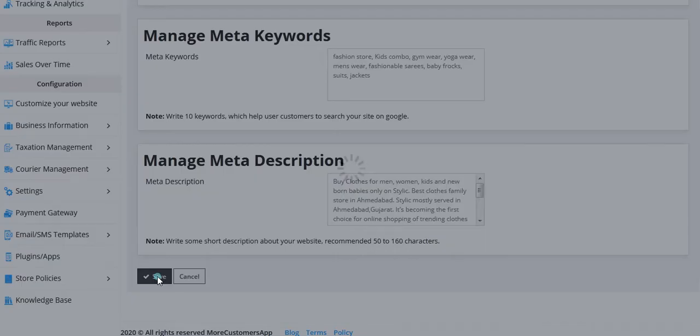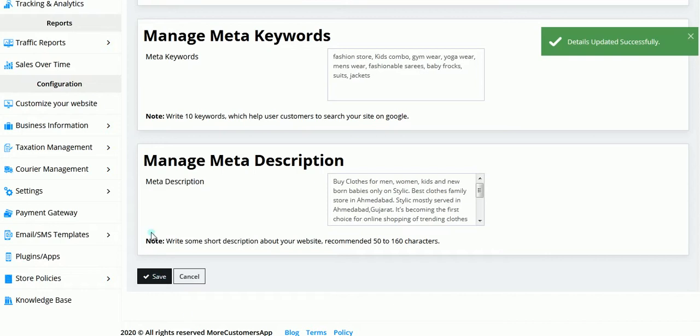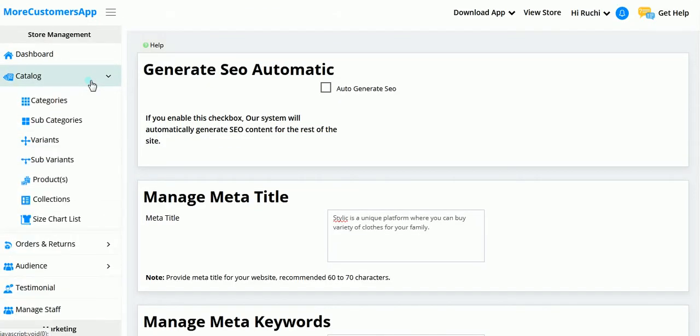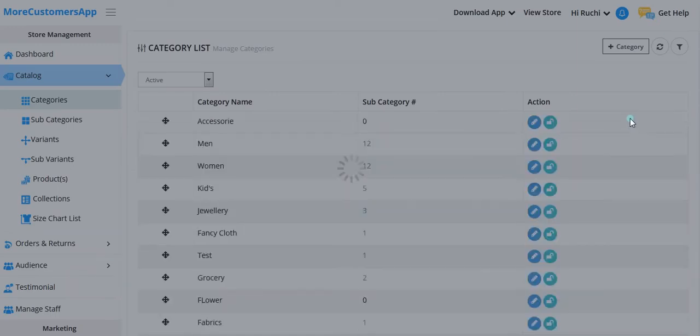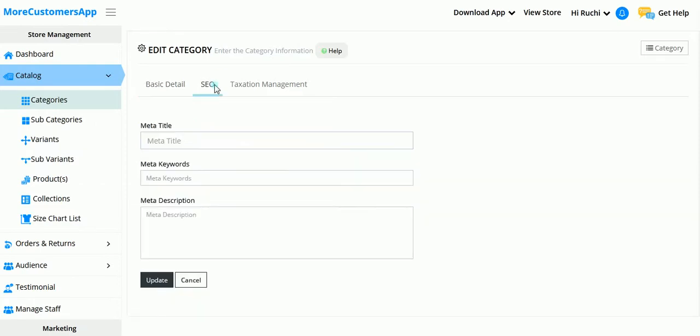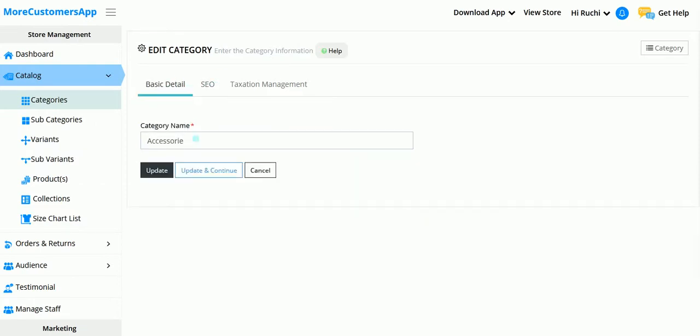So this was on site level. Now if you want to do it on category level also, we will click on catalog and go to categories. Here on clicking on edit, you can see the second option, which is SEO. Here my category is accessory.